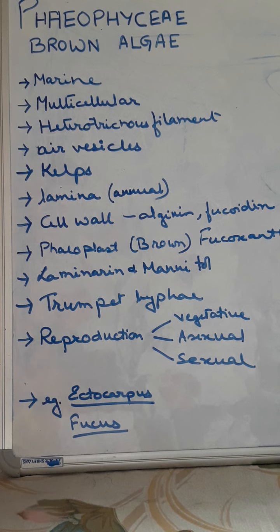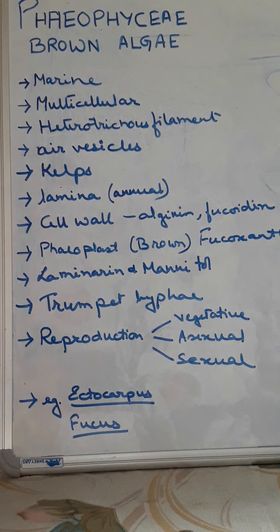Then they have lamina. The lamina is annual, that means it is changing every year. Whether the plant body is changing or not, the lamina will shed off and again reoccur, so it is said to be annual. Then here some air vesicles are present. These air vesicles provide buoyancy to the plant, that is the floating character, so they will be floating over there.